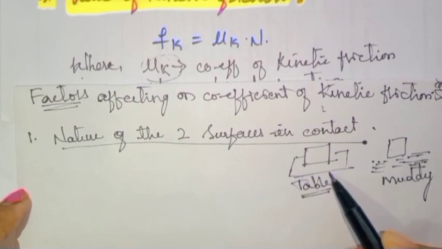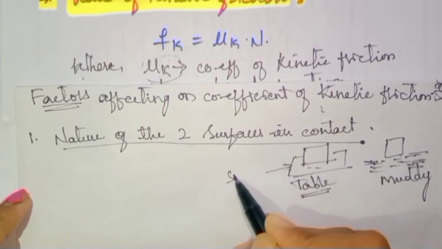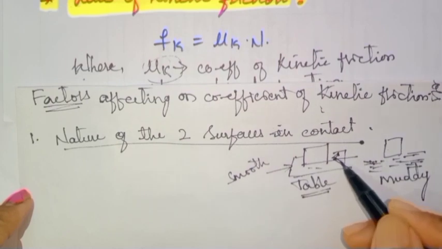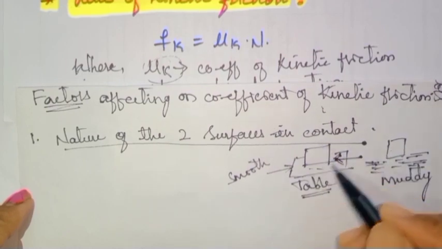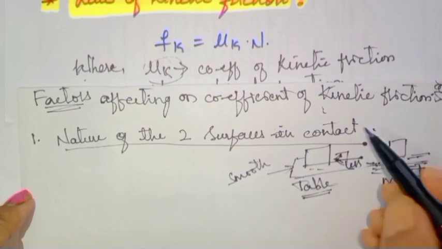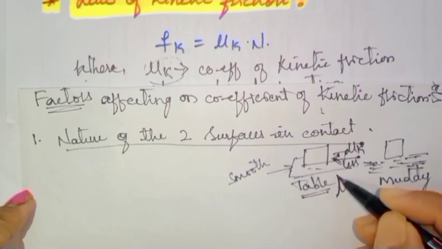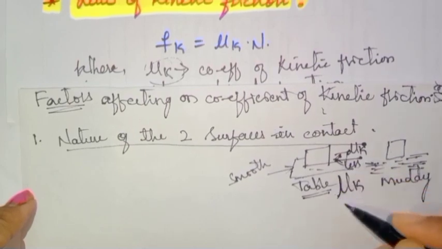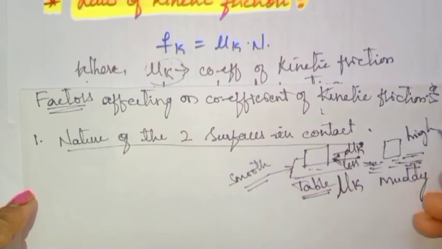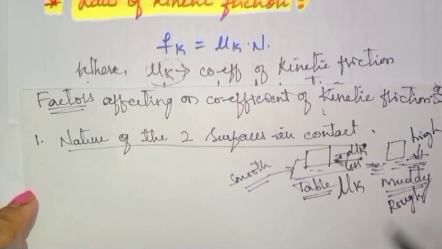Because compared to the muddy surface, the table offers a smooth surface. As the surface is smooth, the frictional force acting on the object will be less. And what kind of friction? That is the coefficient of kinetic friction. So the coefficient of kinetic friction will be less on the smooth surface and it will be high on the muddy surface. Muddy surface indicates what? Rough surface. Is it clear?